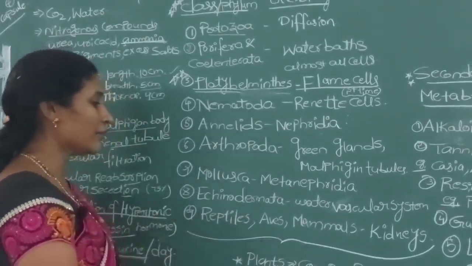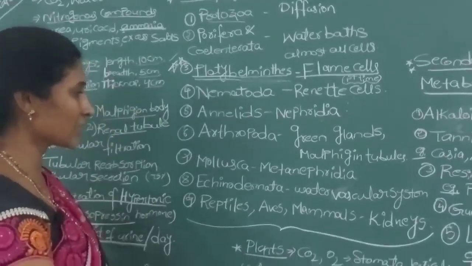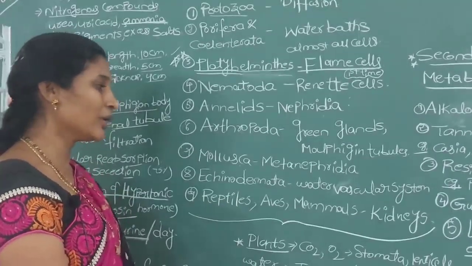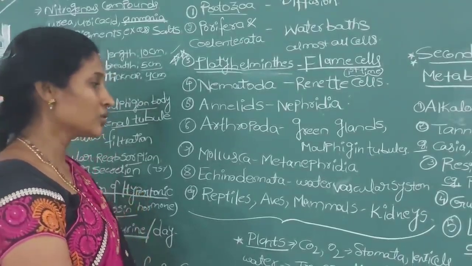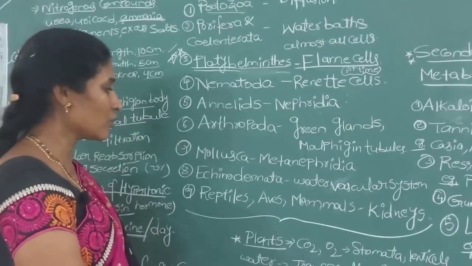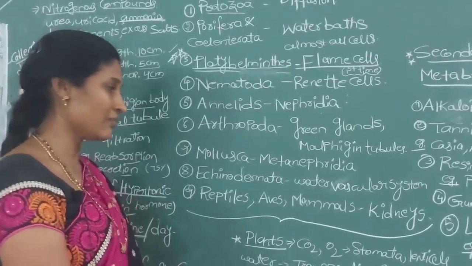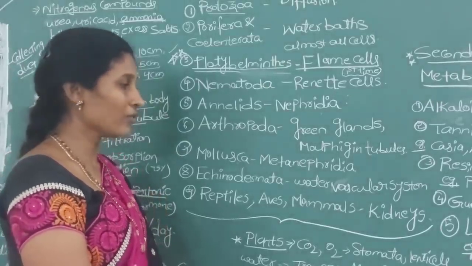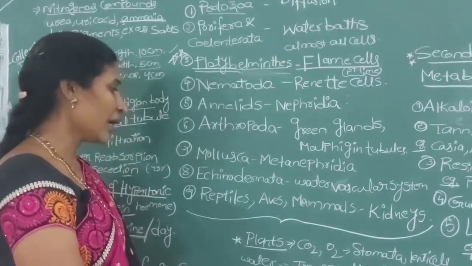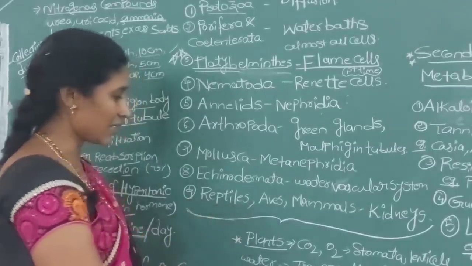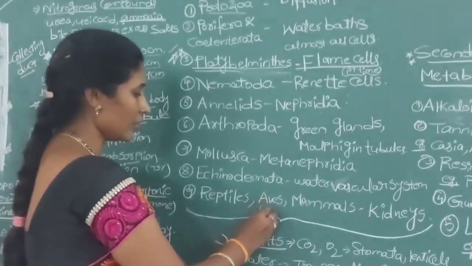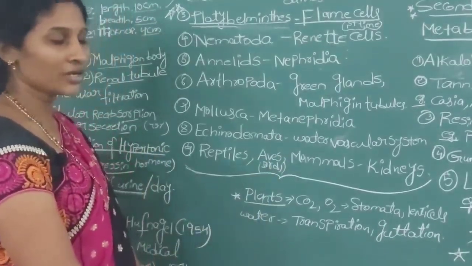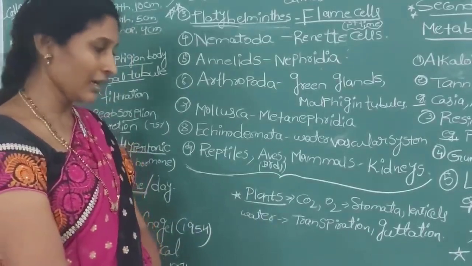Coming to Echinodermata, like sea cucumber and starfish, a water vascular system is present. And all the remaining animal classes, like reptiles, birds, and mammals, including humans, contain kidneys as their excretory organs.